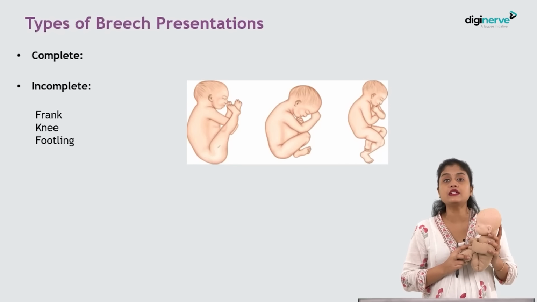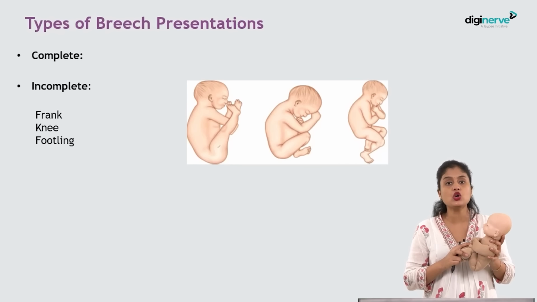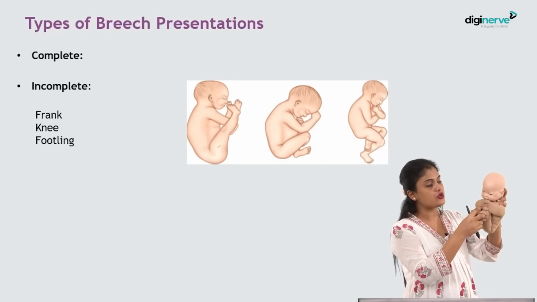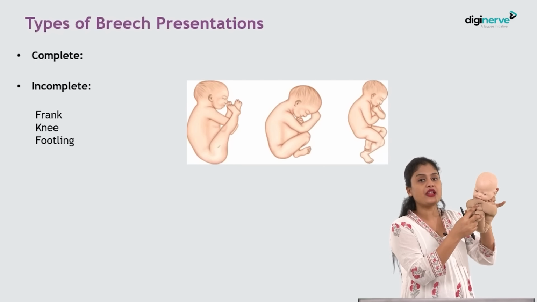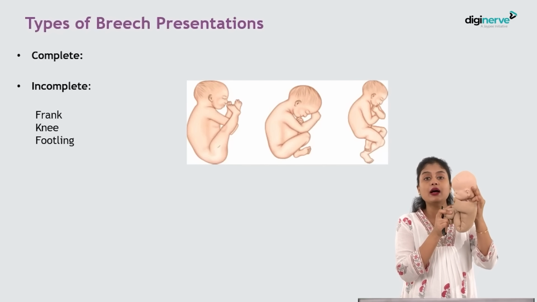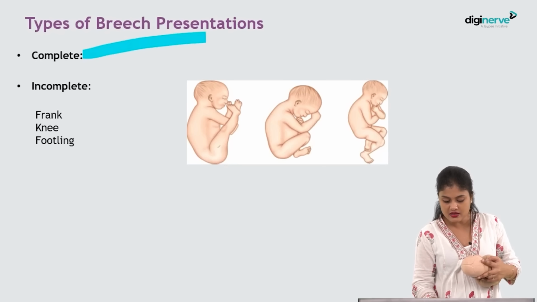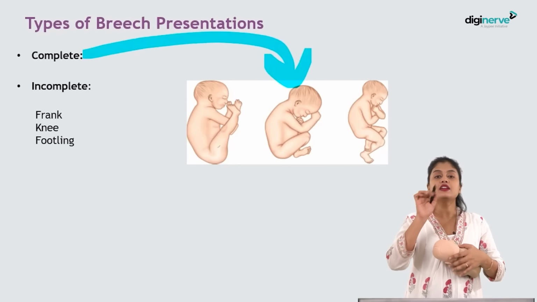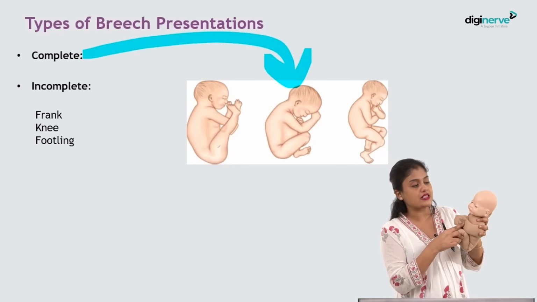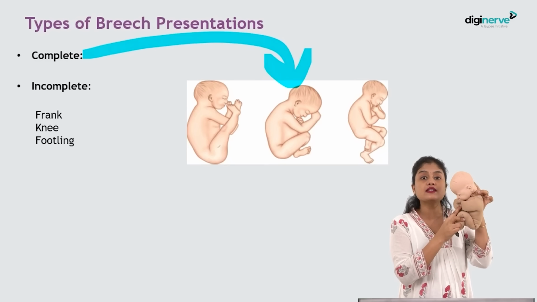Next, coming to the different types of breech. So what are the different types of breech? Either complete breech or incomplete breech. When the baby is in its universal flexion state, as you can see, all the fetal parts are flexed to one another, isn't it? In such a case, it is called a complete breech. In which photo do they show complete breech here? Yes, it is the second photo. You can see the limbs, hip joint, knee joint, everything is well flexed, and the neck also is well flexed.